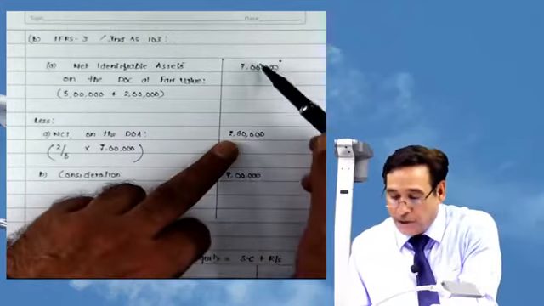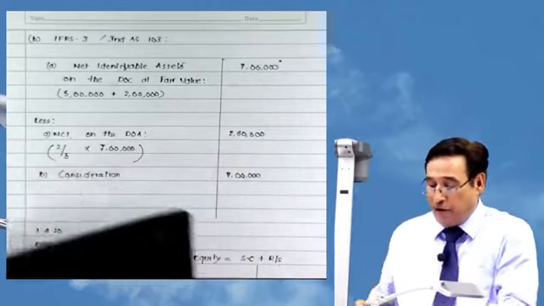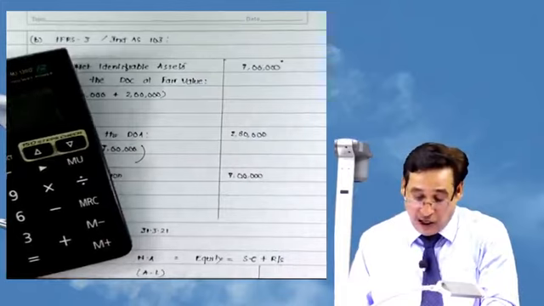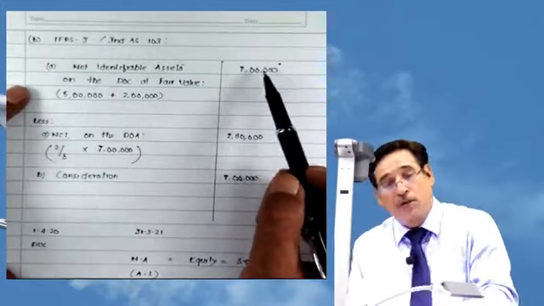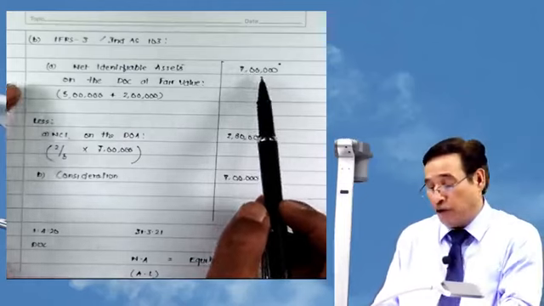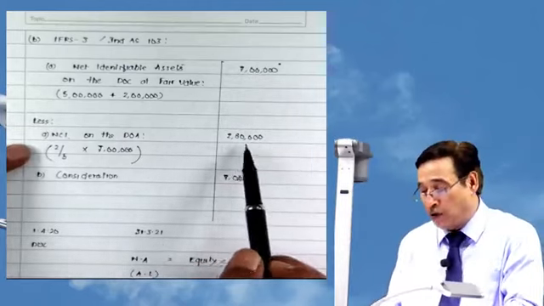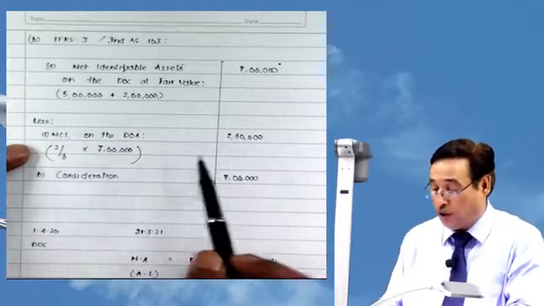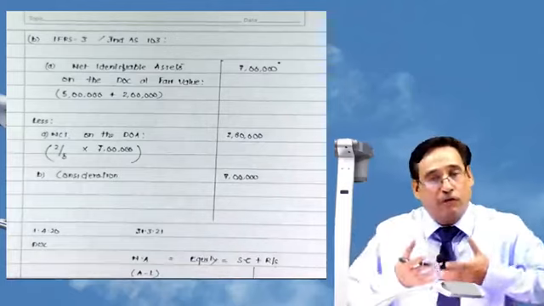So if I subtract 2 lakh 80,000 from 7 lakh, how much will I be left with? 420. Because total net assets of the subsidiary company on the date of acquisition are 7 lakh, but out of 7 lakh, 2 lakh 80 belongs to outsiders. That is why I have written subtraction. So we are left with 420.